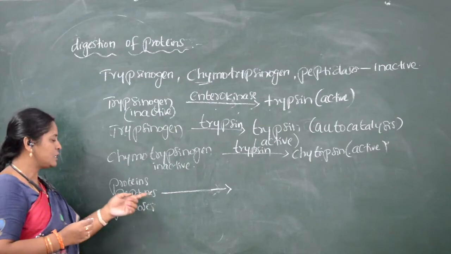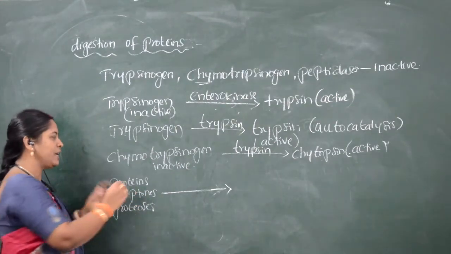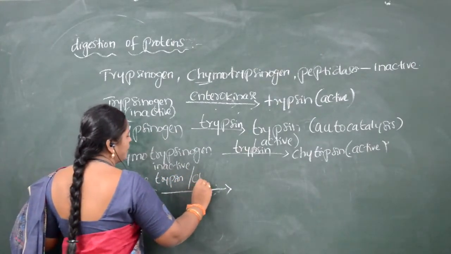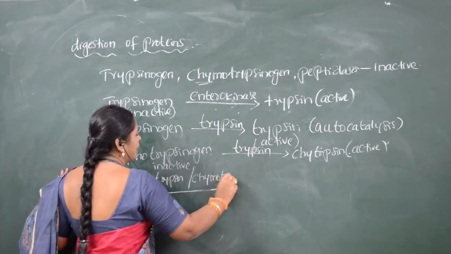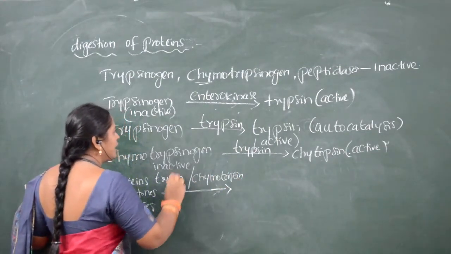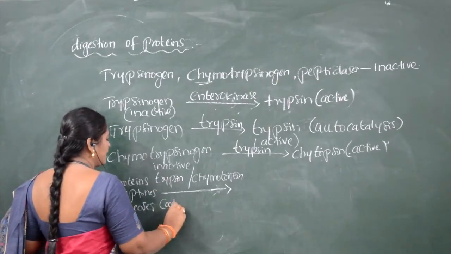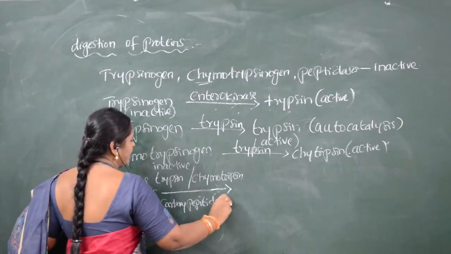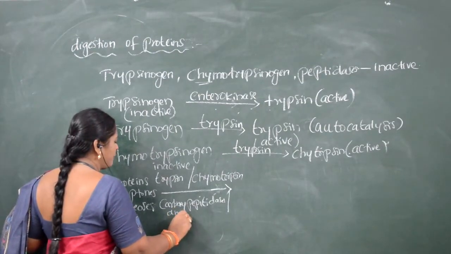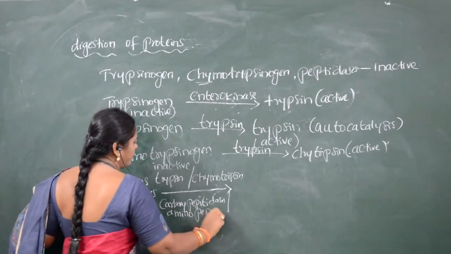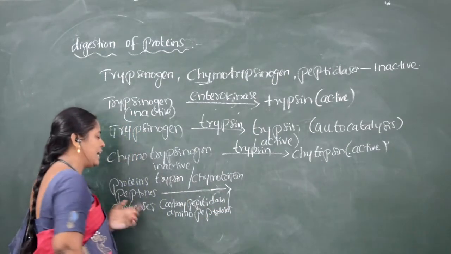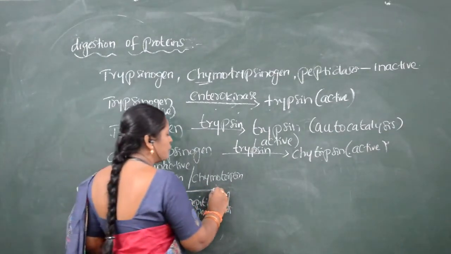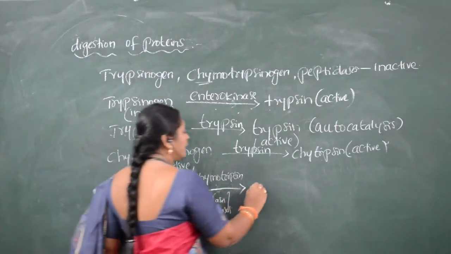What converts these proteins, peptones and proteoses? Trypsin, chymotrypsin, then carboxypeptidases, peptidases, and another one, aminopeptidases. These are the enzymes which convert proteins, peptones and proteoses into tripeptides.